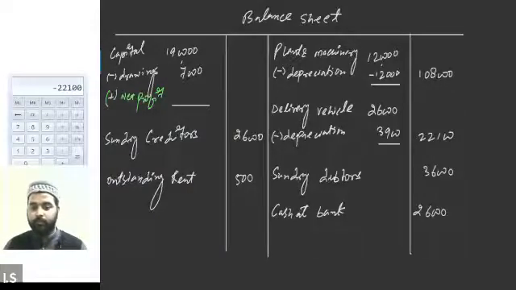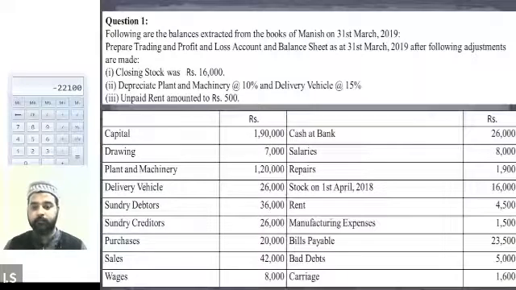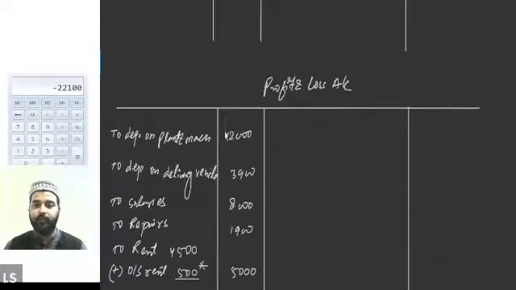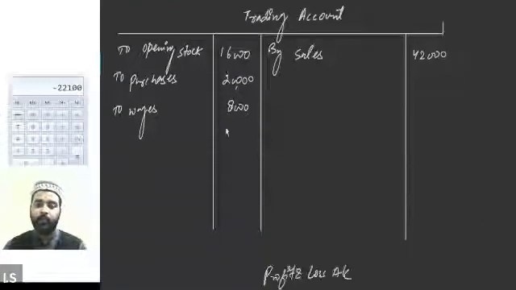So now moving on to the next item, we have manufacturing expenses. As it is already written in the question that it is related to manufacturing, obviously it will be a direct expense. Manufacturing expense of 1500. So we will go back to the trading account and write it here, to manufacturing expense.